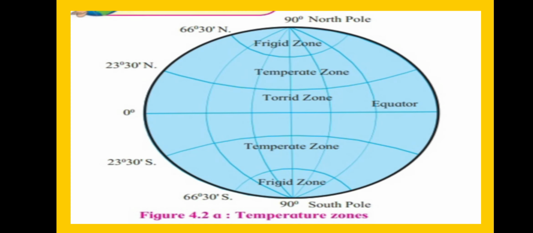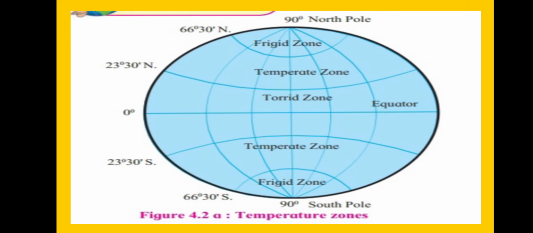Now see figure 4.2a, temperature zones. It is given also in your textbook. We will learn some information from this figure. First, see this figure carefully. At the center of this figure, the equator is there. It is situated at 0 degree. Are you able to see this? If you want, you can open your textbook also. From the textbook or from here, you can see these things. The equator is situated at the center of this figure at 0 degree.